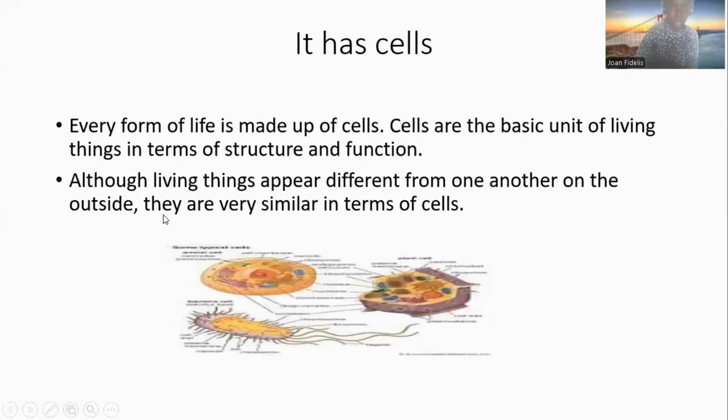So the next one we need to look at is that living things have cells. So all living things have cells. Every form of life is made up of cells. From microorganisms that we cannot see with the naked eye, to giant trees, to humans, etc. Cells are the basic units of living things in terms of their structure and function. So plants and animals have cells, microorganisms have cells. Although living things appear different from one another on the outside, they are very similar in terms of cells because every living thing is made up of the basic unit, which is the cell.